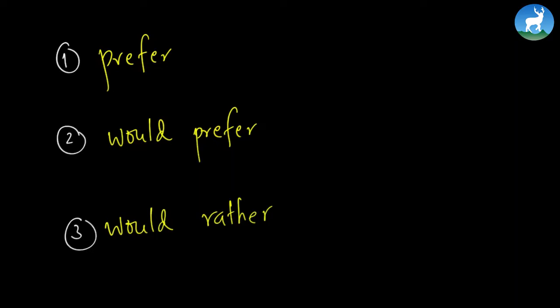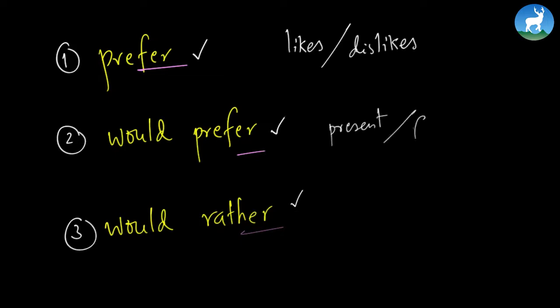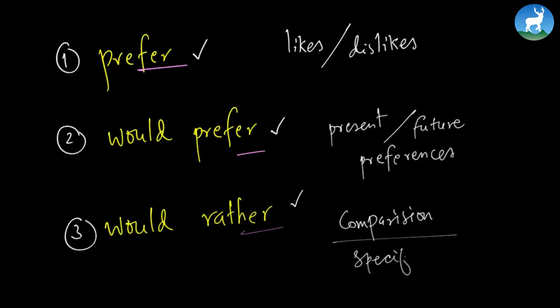We use prefer to say we like one thing or one activity more than another. We can use a prepositional phrase with to when we compare 2 things, like I prefer tea to coffee. And we use would prefer followed by a to infinitive to talk about present or future preferences. And finally, we use would rather when we are making comparisons. Likes, dislikes, present or future preferences, and this is specific comparison.